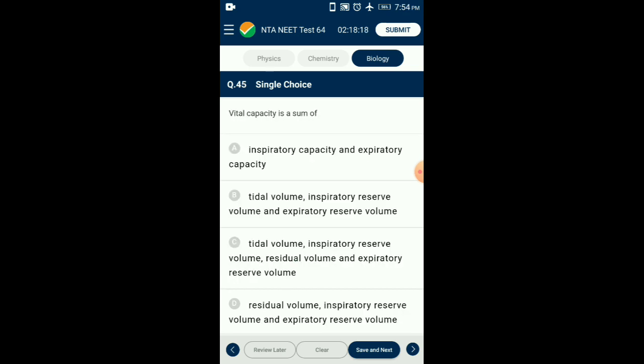Question number 45. Vital capacity is sum of. Vital capacity is the maximum volume of air a person can breathe in after a forced expiration. This includes expiratory reserve volume, tidal volume, and inspiratory reserve volume. It can also be represented as the maximum volume of air a person can breathe out after a forced inspiration. So the answer is option B. Tidal volume, inspiratory reserve volume, and expiratory reserve volume.